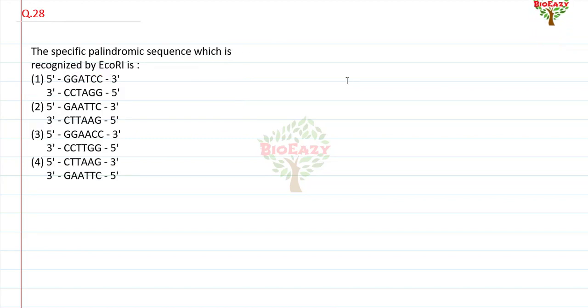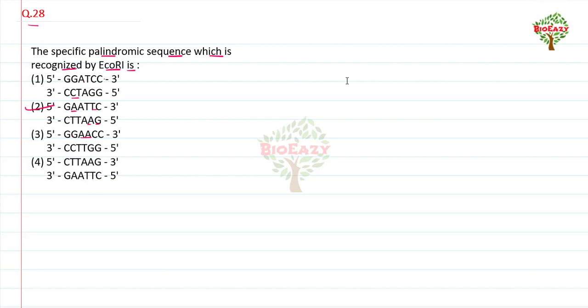Next, question number 28: the specific palindromic sequence which is recognized by EcoRI is. First option is GGATCC, no, it is incorrect. Second option is GAATTC. Yes, second is the right one.